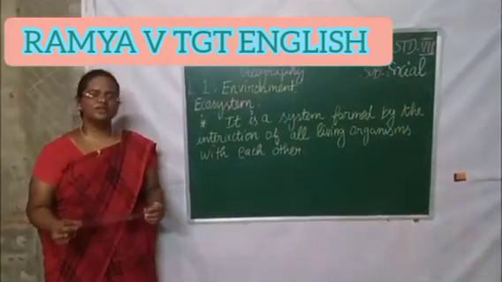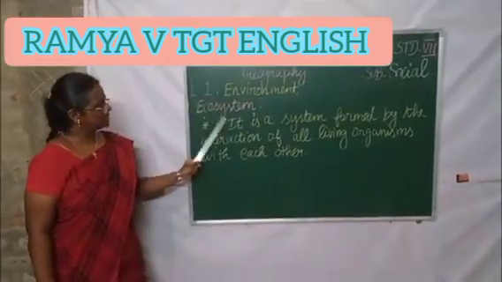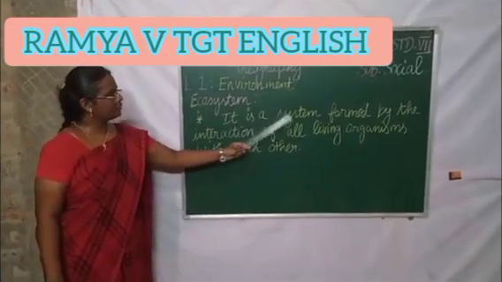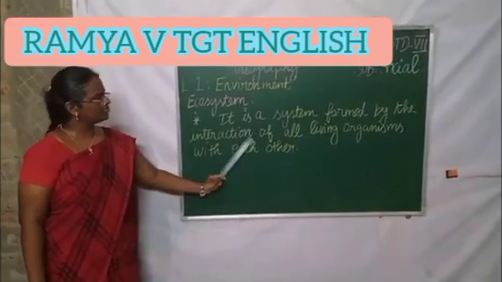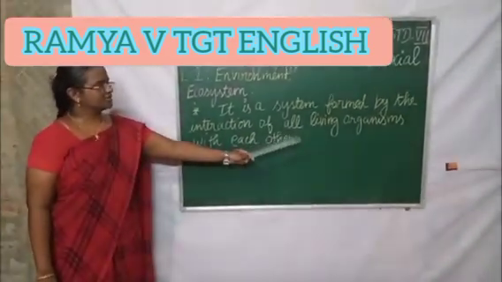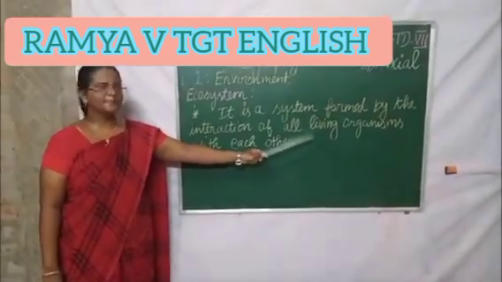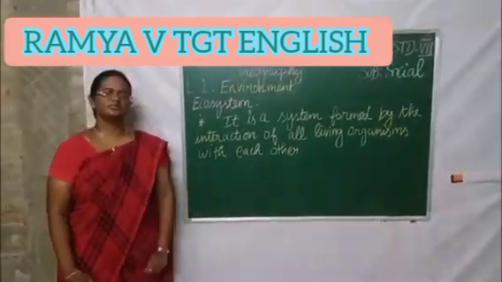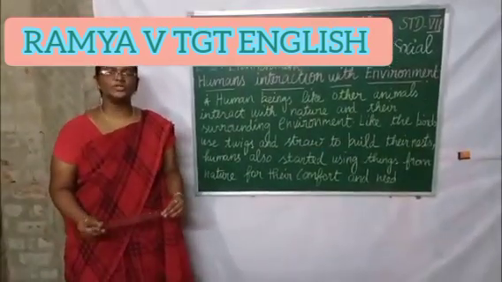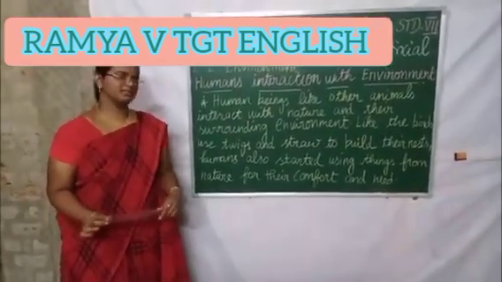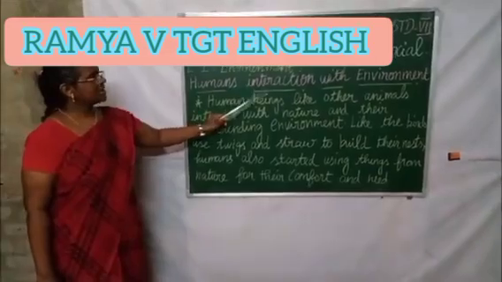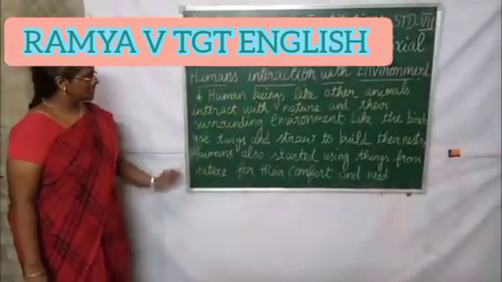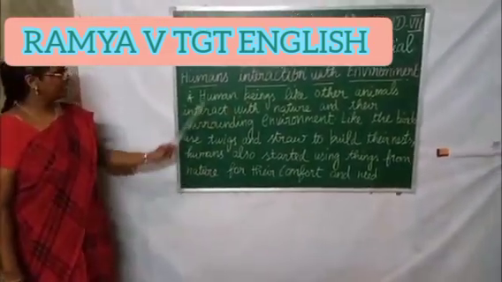So we have already discussed about ecosystem. It is a system formed by the interaction of all living organisms. Here organisms means beings. So living beings with each other. So now we are going to see the new topic, that is humans' interaction with environment. So let's read the paragraph.